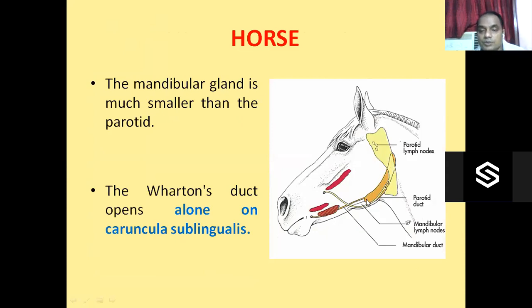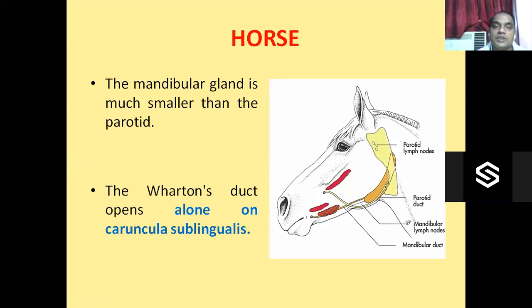You see this one, this is the mandibular salivary gland, and this larger one is the parotid salivary gland. The parotid is the largest salivary gland in the horse, but here the mandibular is comparatively smaller. Wharton's duct opens alone into the caruncula sublingualis.